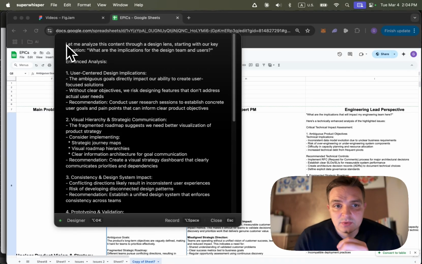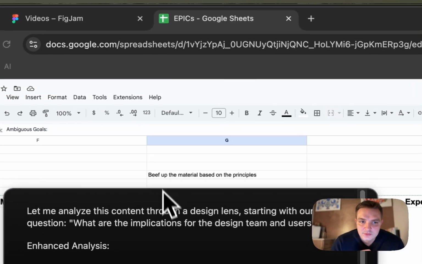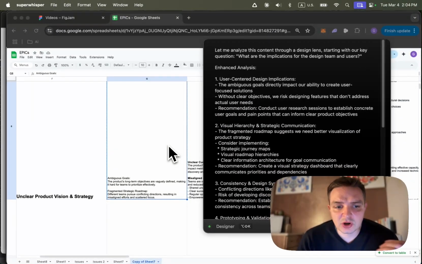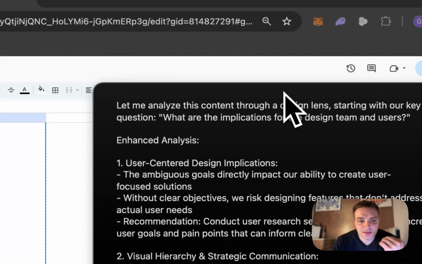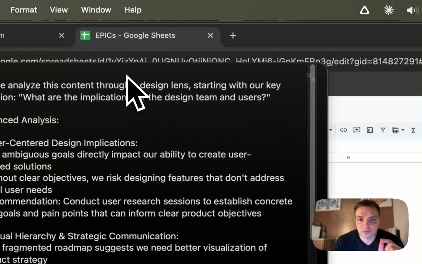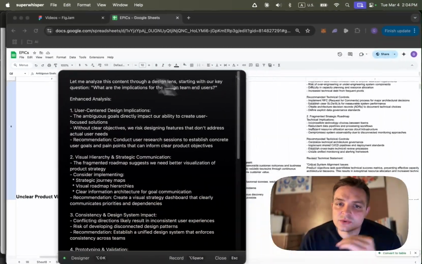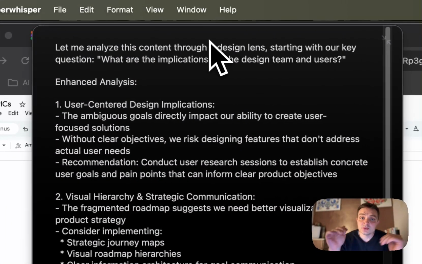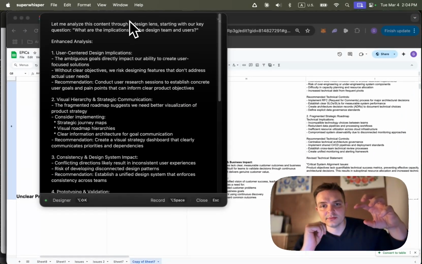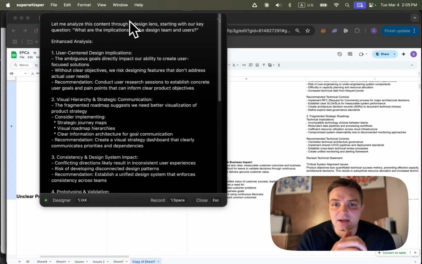Because what I can do, I don't have to use this line. What I can say is, ambiguous goals are fine. I don't think that's the main problem. I think the big thing that you need to focus on from the design standpoint is fragmented strategic roadmap. So lean on that a lot more. I don't think our goals are ambiguous. Now I'm doing level 2 prompting. So I'm putting my own prompt on top of the designer prompt that I have already made.